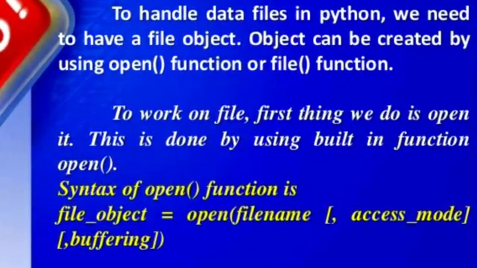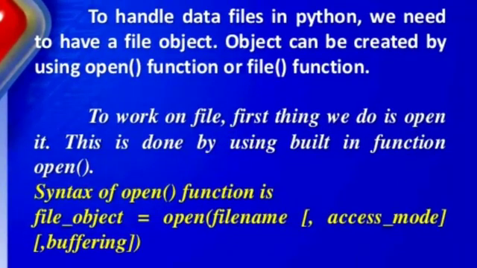function. File object is equal to open, file name, comma, access mode and buffering. Access mode and buffering are optional.